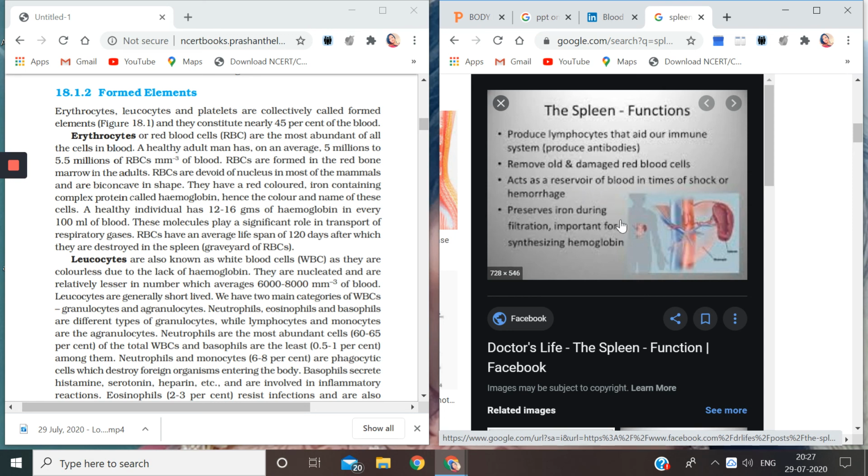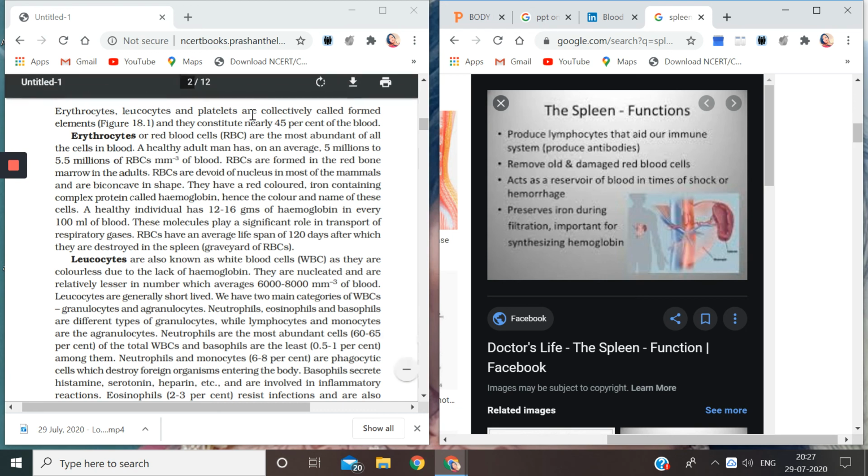Then it preserves iron during filtration, which is important for synthesizing hemoglobin. So these are the special functions of the organ spleen in our body, and it is a very important organ. Okay, so this was all about RBCs, or erythrocytes.